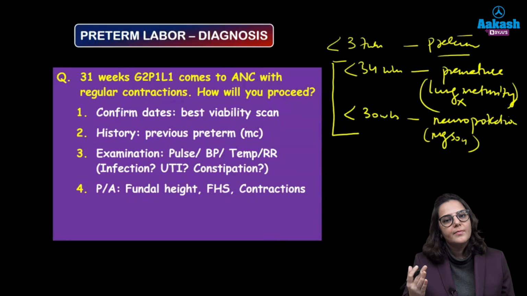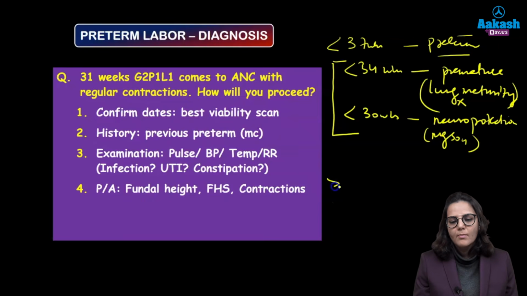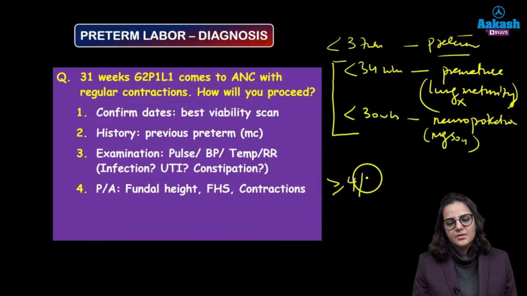Alright. Now coming to the per abdominal examination. So what will we do in a per abdominal examination? You will check for her fundal height, you will corroborate her period of gestation through that. You will check for the fetal heart rate and then you will check for her contractions. So what was the diagnostic criteria? More than or equal to 4 contractions in 20 minutes, right?